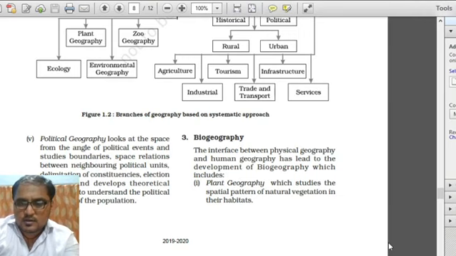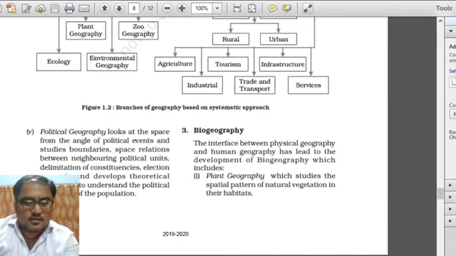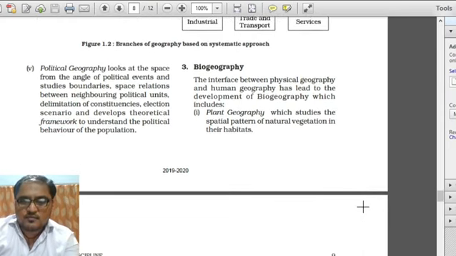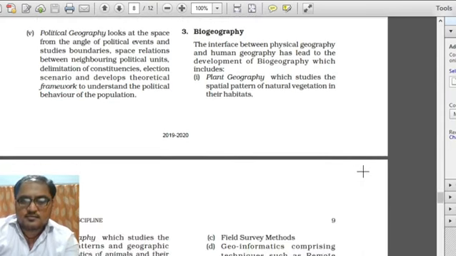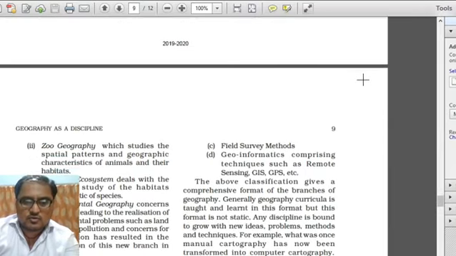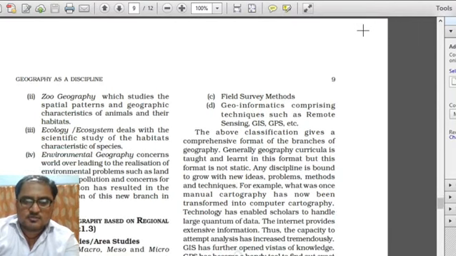Then, as I already told, the interface between physical geography and human geography gives rise to biogeography. Biogeography has many branches like plant geography, and zoogeography, which is mainly related with animals. Ecology, ecosystem, which deals with the scientific study of habitats and characteristics of species.